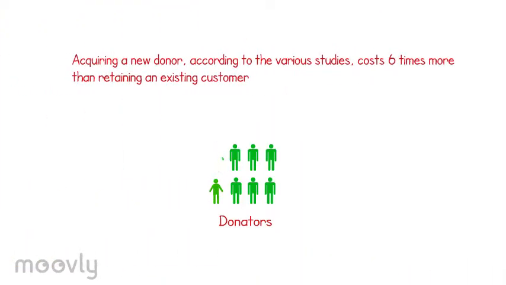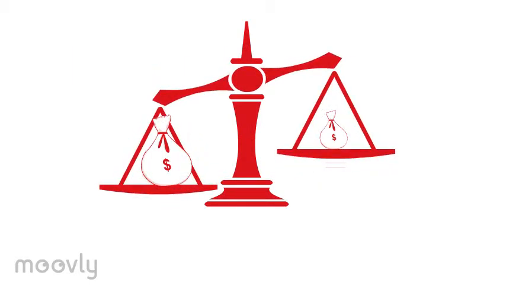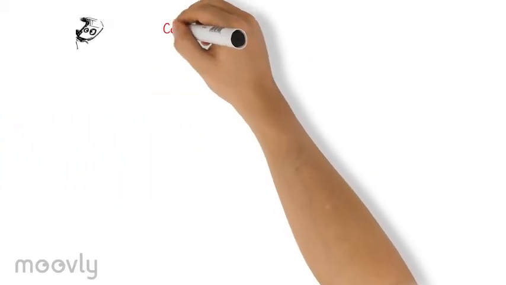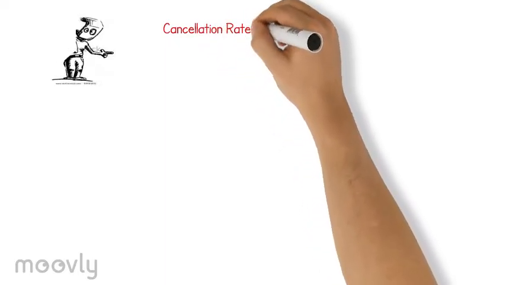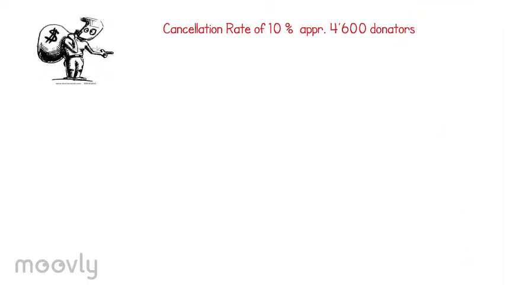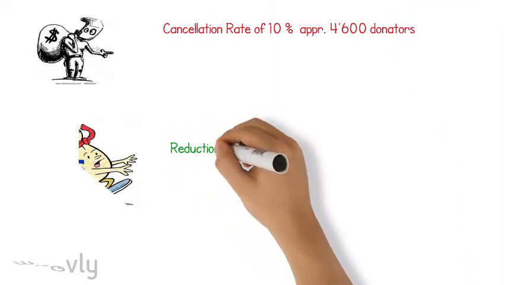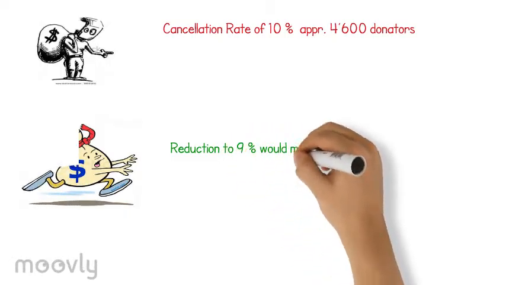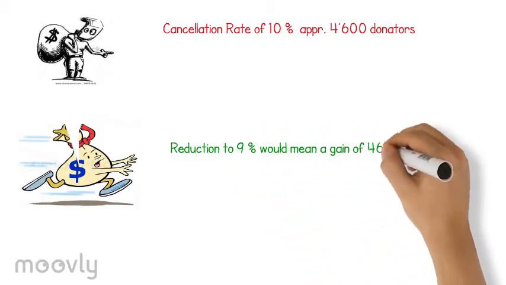According to various studies, acquiring a new donor costs 6 times more than retaining an existing one. The cancellation rate of last year was 10%, respectively 4,600 pledges. If we can reduce the cancellation from 10% to 9%, we gain a reduction of 460 pledges.